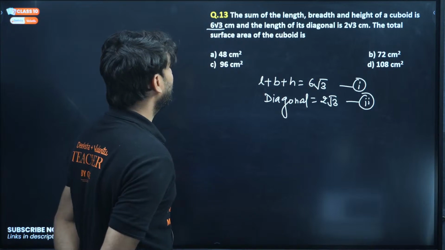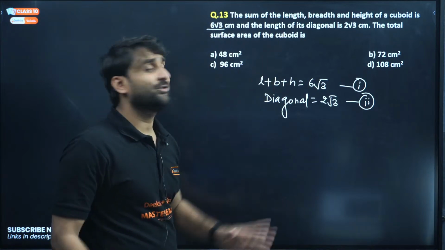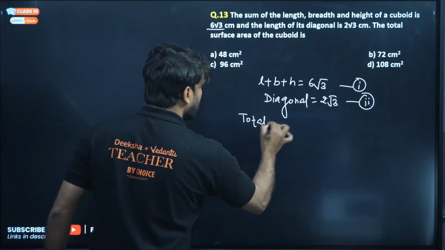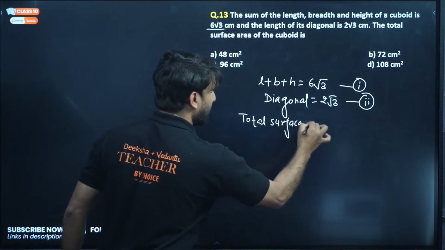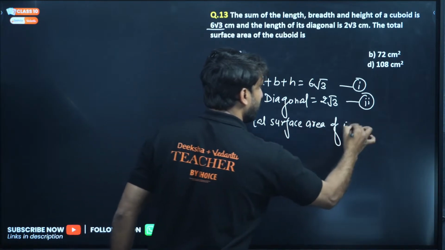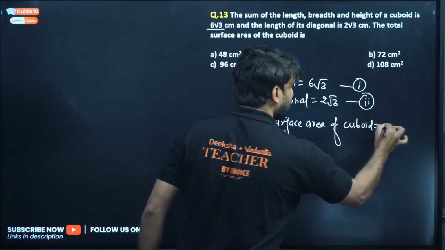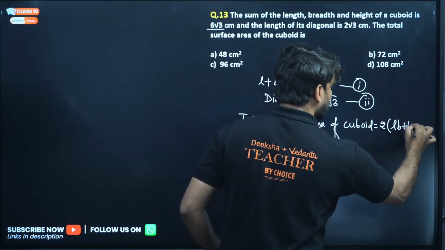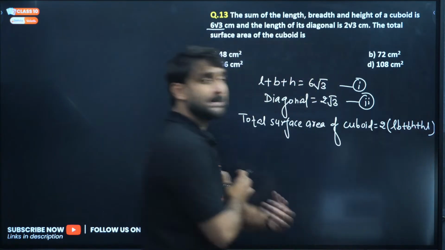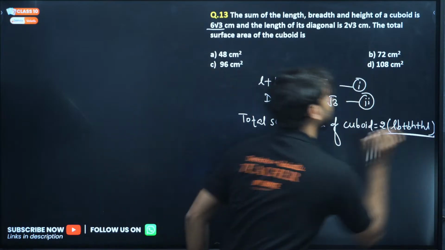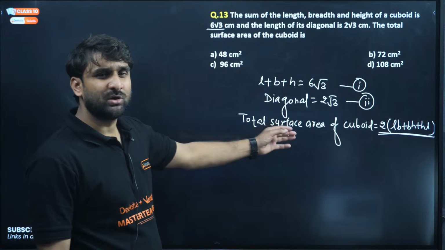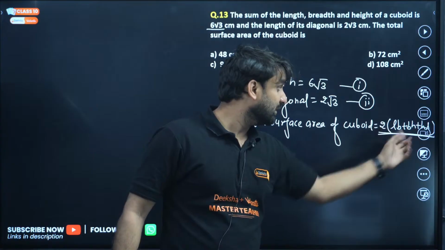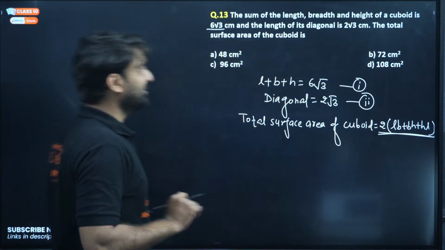We have to find the total surface area of the cuboid. So you know guys, the total surface area of a cuboid has a formula: 2 into (LB plus BH plus HL). We have to find the value of this. By doing any operation, we have to reach this format. So there is a shortcut method.